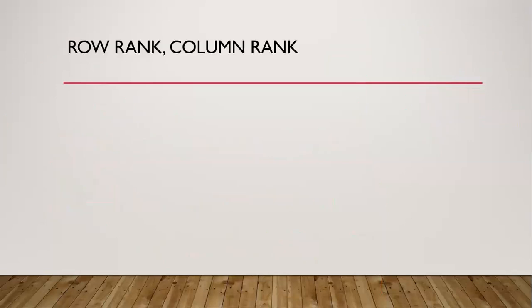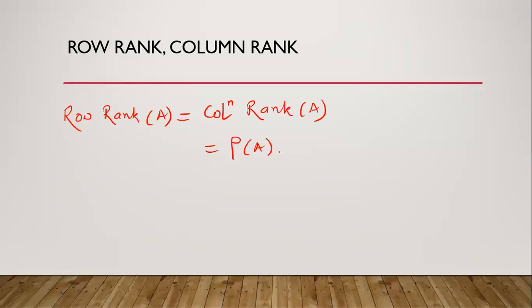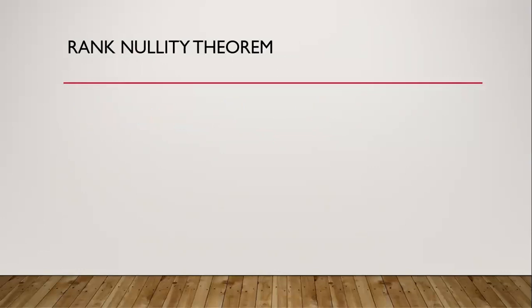One more thing is, what is a row rank and column rank? So don't be confused. Row rank of any matrix A is equal to the column rank of the matrix, which is equal to the rank of the matrix. So this is another name for the rank of a matrix. One important theorem is called the rank nullity theorem.